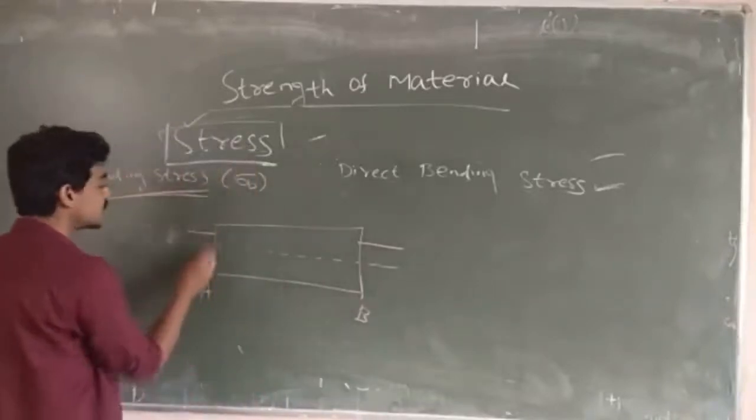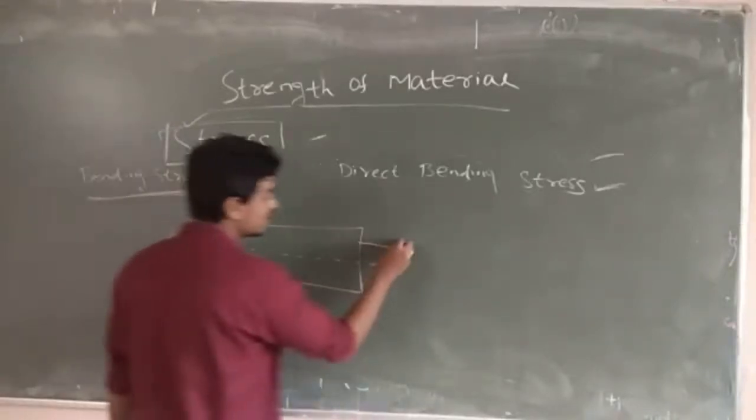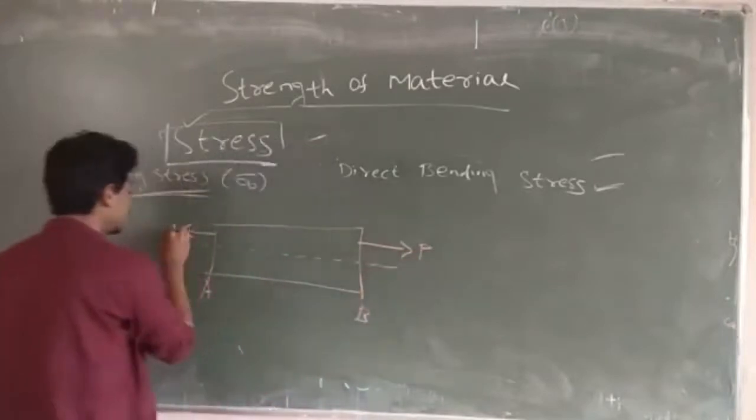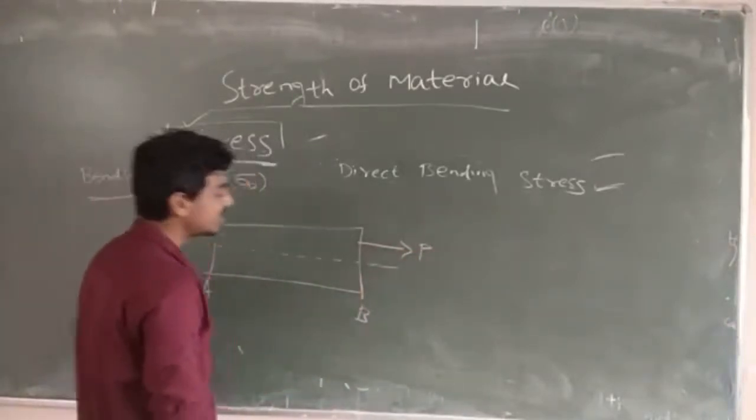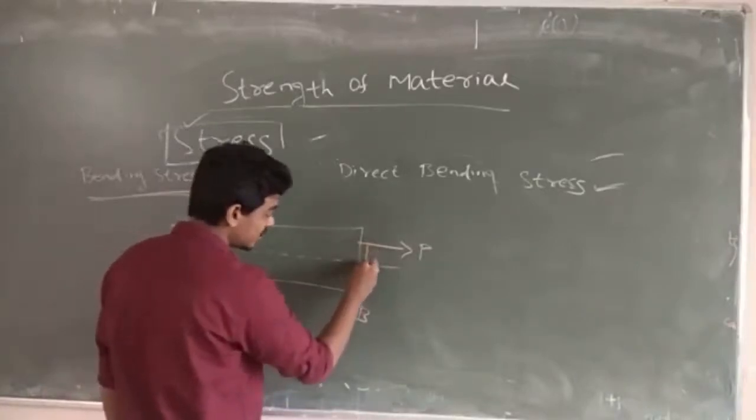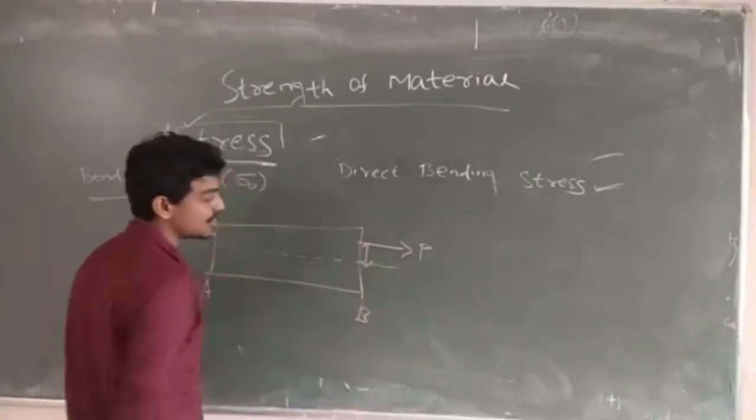Suppose I am giving it above, that is a tensile force, suppose P. Clear? So one distance will be there from the central axis to the load position.